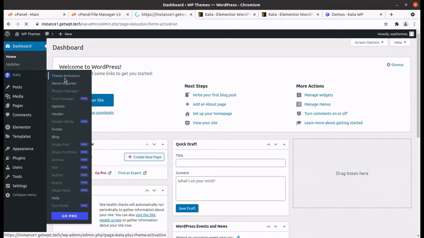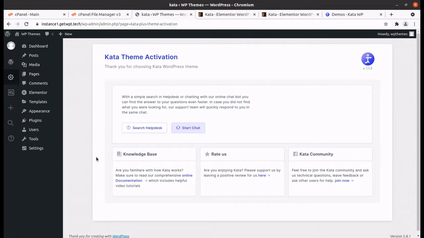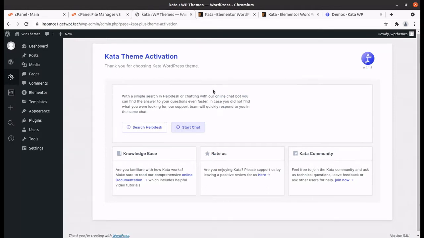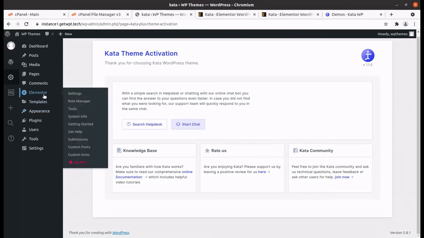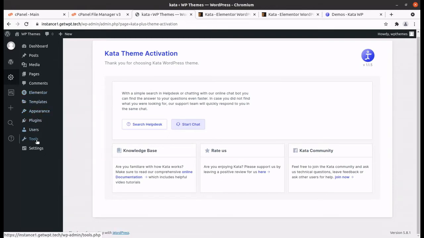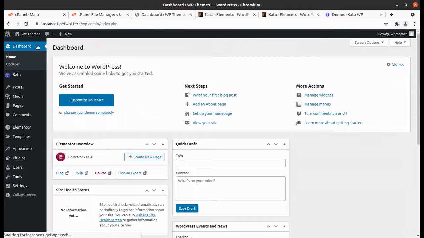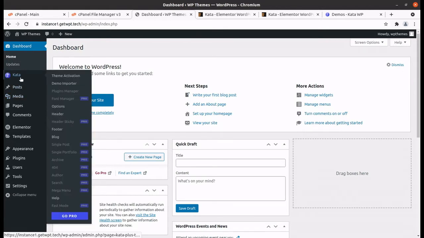First of all, it is here, and we can see Keta theme activation. Thank you for choosing Keta theme. And okay, so knowledge base, Rate us, Keta community, Elementor templates, appearance, settings, and again we have to go to the dashboard. So I am also exploring along with you. In fact, nothing is hidden in my videos, so I'm just checking what we got.